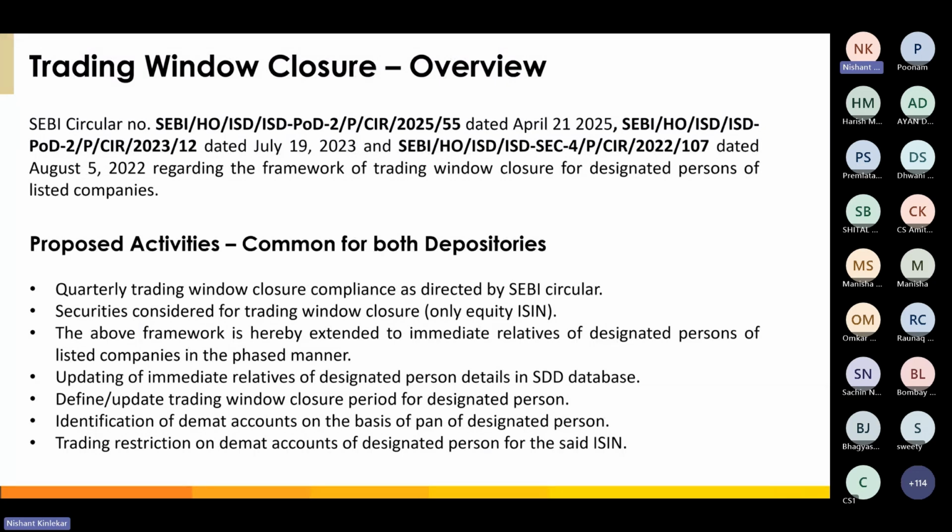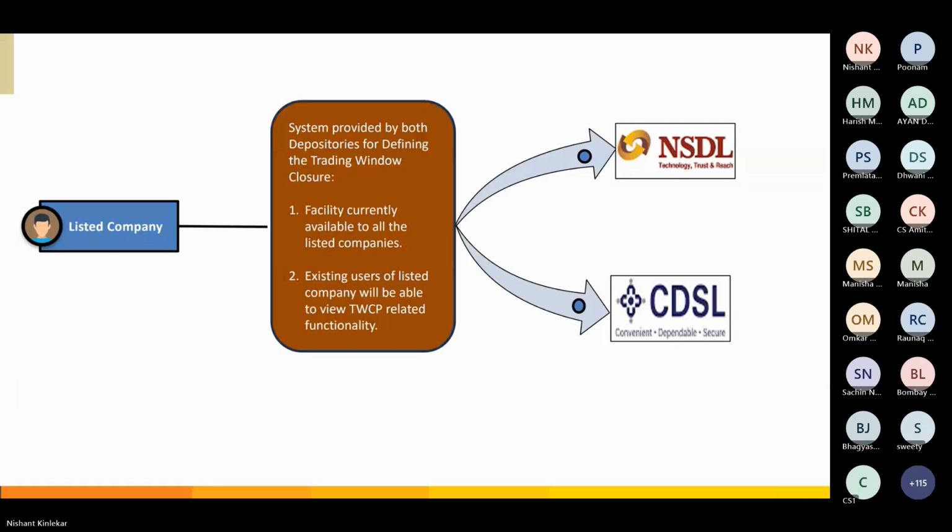So the process is standard. Let me show you my screen. Is the screen visible properly? Yes. Okay. First, the company needs to appoint a designated depository. The company can define NSDL or CDSL as the designated depository. Once appointed, the company gets the login credentials for the issuer service portal as per the respective depositories.